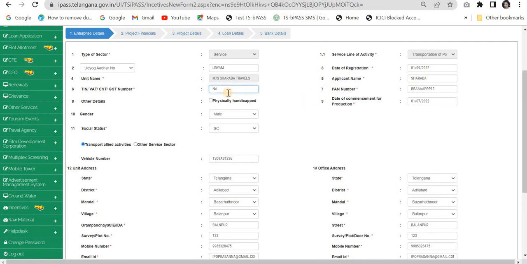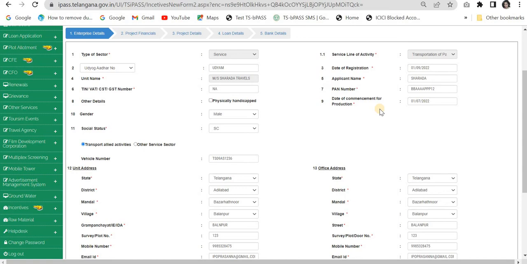There is no GST registration for the vehicle. So please give not applicable, or anything else if you want to give, but I gave not applicable. PAN number: provide the PAN number of the owner, and then the other details. If you are handicapped, please check this box. The date of commencement of production is called DCP. You have to give the DCP here. The DCP is nothing but the invoice date. The vehicle invoice date, you will have the invoice date.